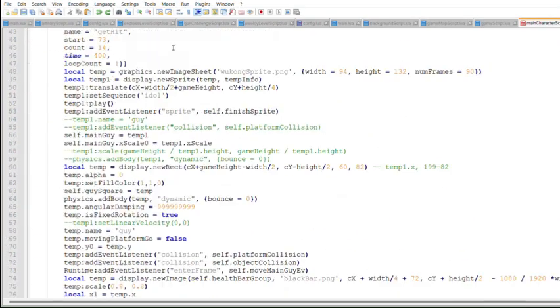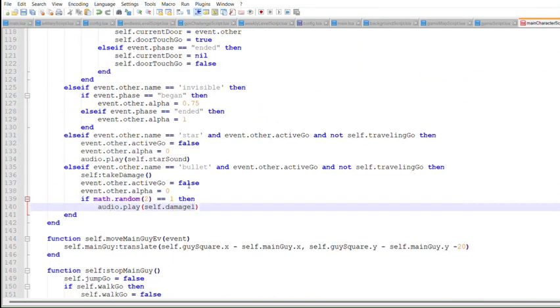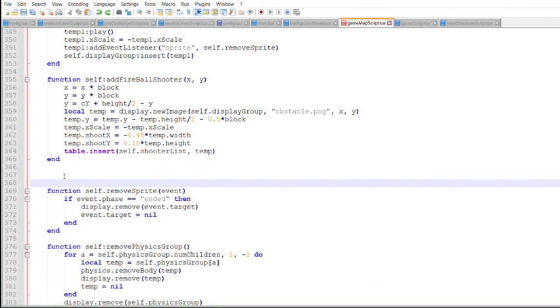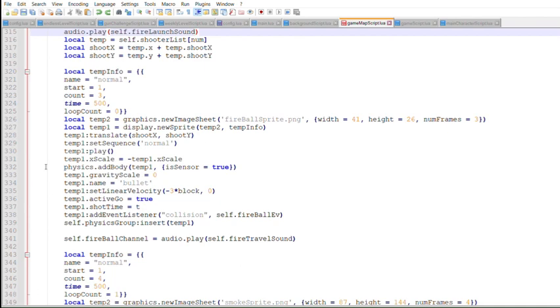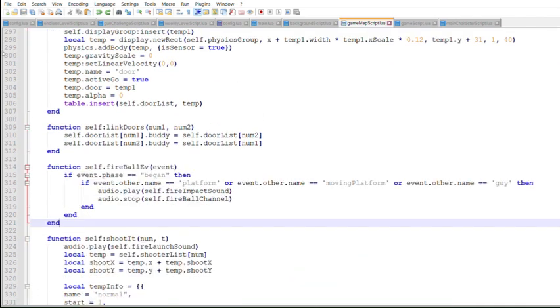The fireball and fireball shooter also need sound effects. When the fireball hits Wukong, the damage sound effect will play. Additionally, the fireball will also have a boom sound when it is shot, and a traveling sound as it moves through the air.